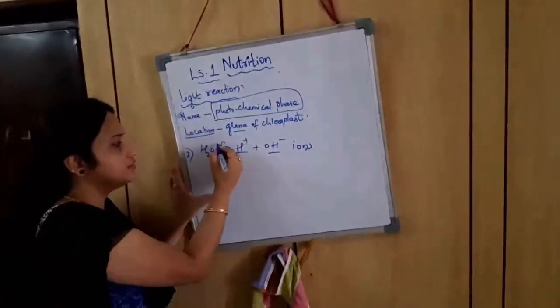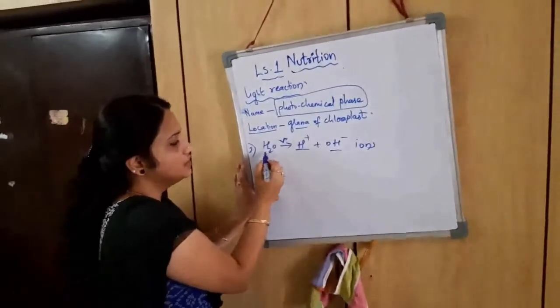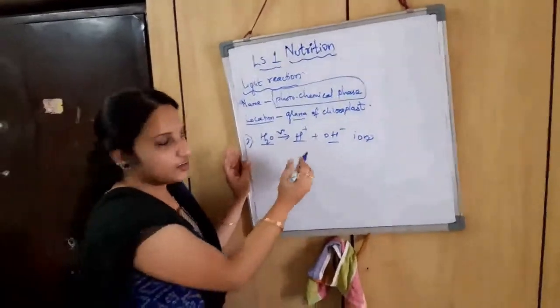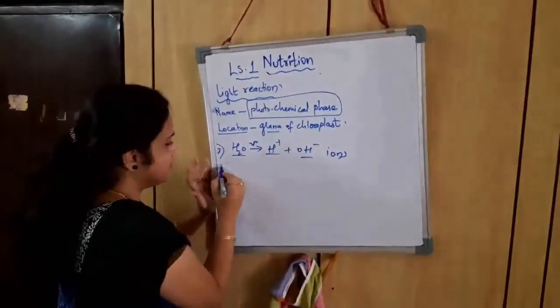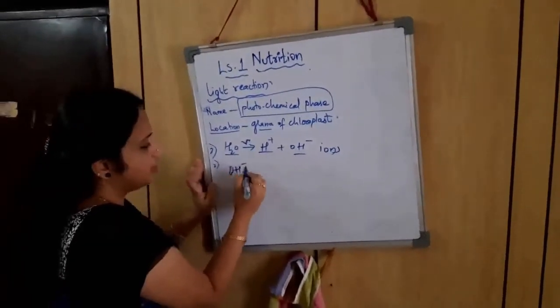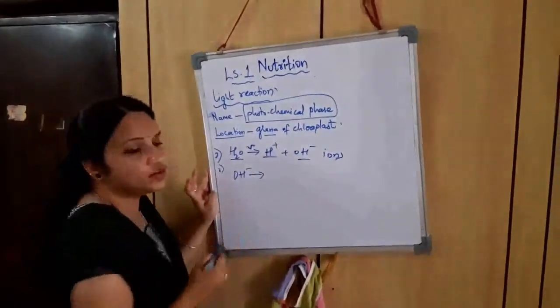It is the symbol which shows light energy. Okay. So in presence of sunlight energy, this water is being split into two ions. We are calling them hydrogen ions and hydroxyl ions. Okay. So let us start with hydroxyl ions first.